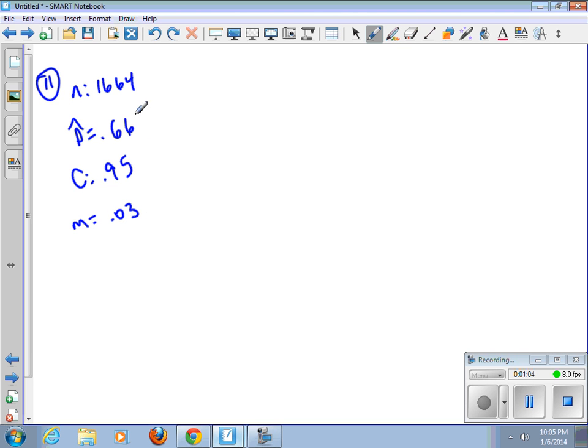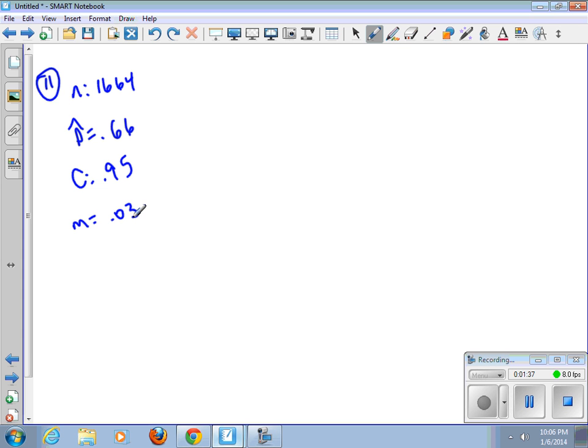Now, if I combine all this together, what this tells me is if I took lots of samples of this size, 95% of those samples would come within 3 percentage points of the truth. So that's a little bit technical, but that's what it means. If I take a bunch of repeated samples of that same size, then 95% of those samples will come within 3 percentage points of the truth.